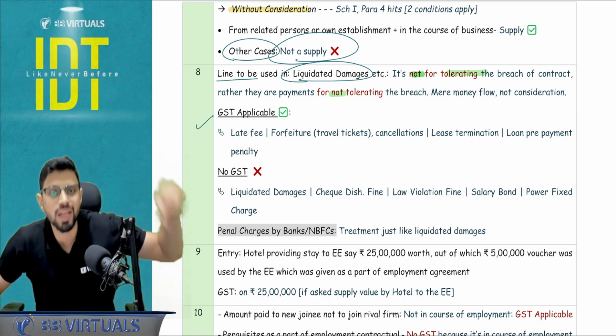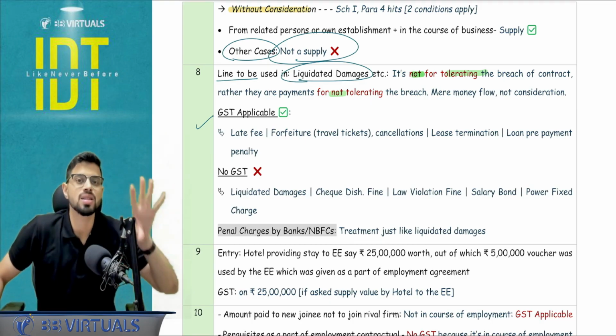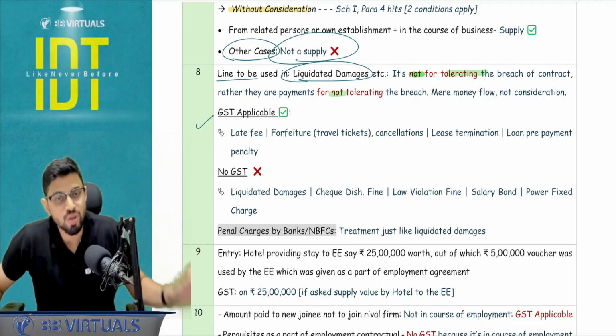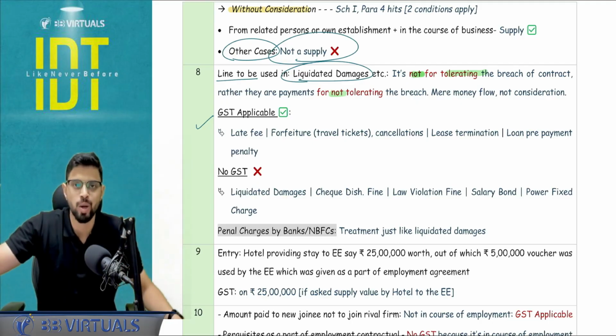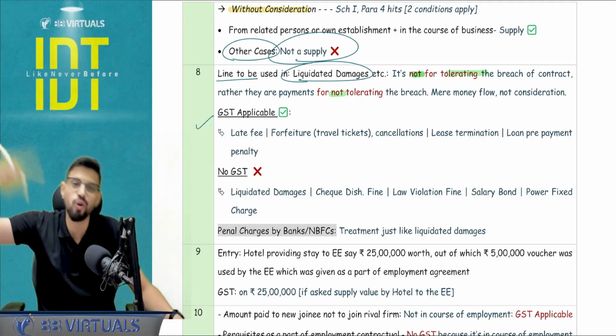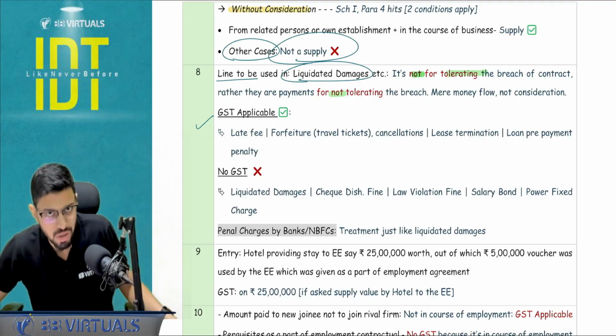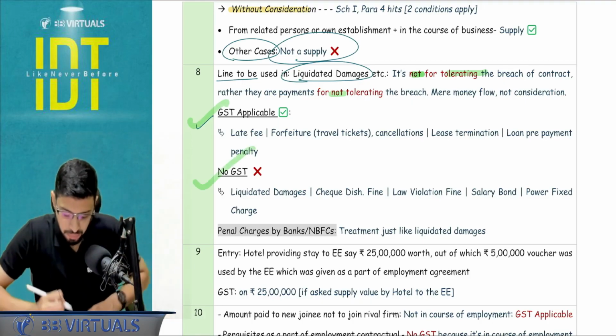The other party is not earning 1 lakh. This is just to deter. This is just to discourage the breach of the contract. So this is the golden line I want in the notes that you are going to provide, that not for tolerating, but for not tolerating. Hence it is not a consideration. Okay. So I hope you are able to remember these points.